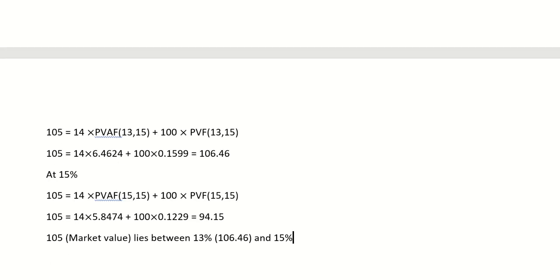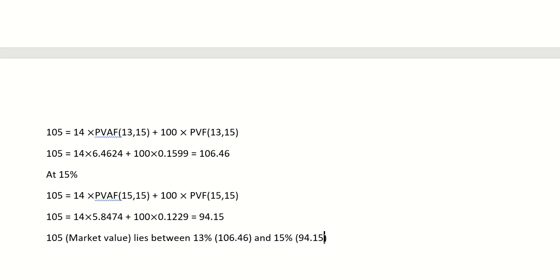So here you can see that this 105, which is the market value, lies between 13 and 15%. Because the 13% value is 106.46 and the 15% value is 94.15.